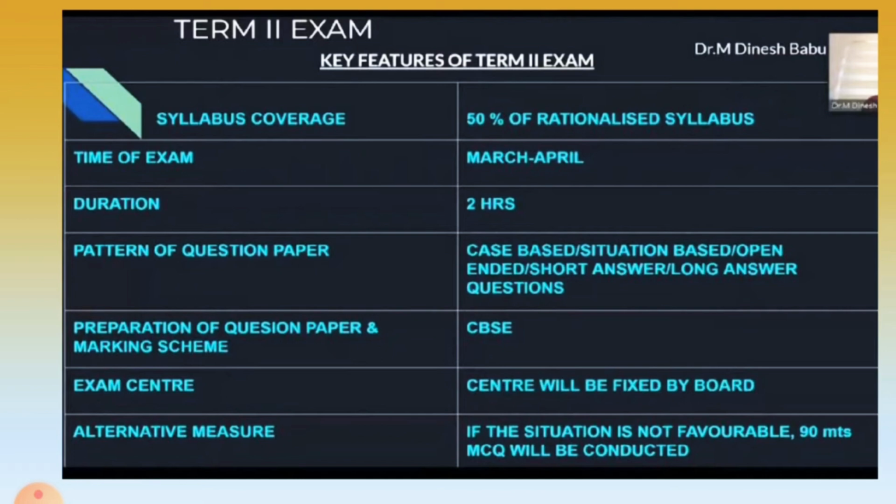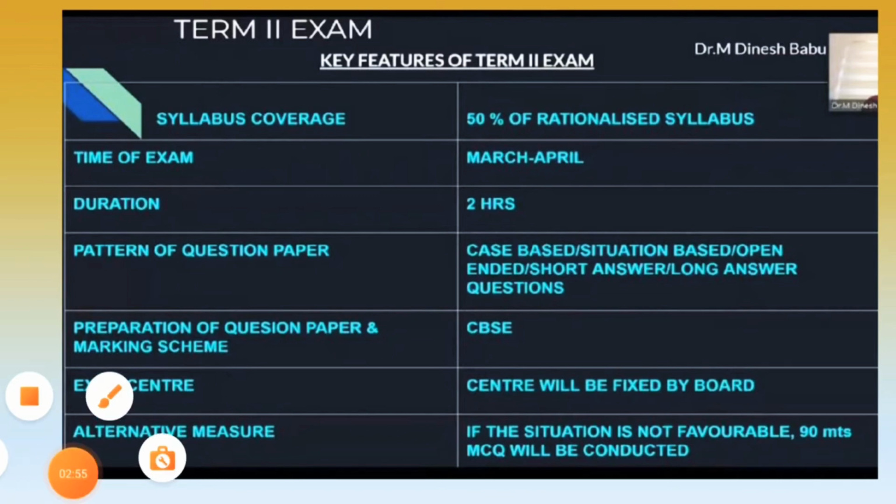Exam centers will be fixed by the board, only for term 2. In term 2 your exam center will not be your school. See, this is the difference. In term 1 it was your school, but in term 2 it is not necessary. Alternative measures: if the situation is not favorable, a 90 minute MCQ exam will be conducted. That is only when the situation is unfavorable, meaning due to COVID or any other reason.